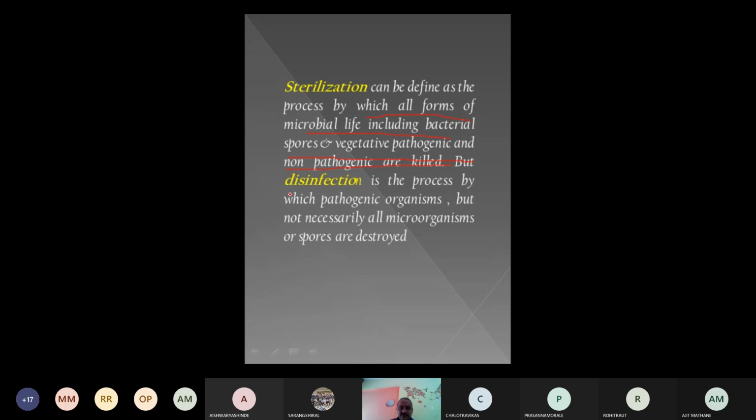But with the word disinfection, there is a little bit of difference. Disinfection is the process by which only pathogenic organisms are targeted, the organisms which produce diseases. Those pathogenic organisms are removed in the disinfection process, but not necessarily all microorganisms or spores are destroyed. In the disinfection process, we are targeting only the pathogens which are harmful to human beings.